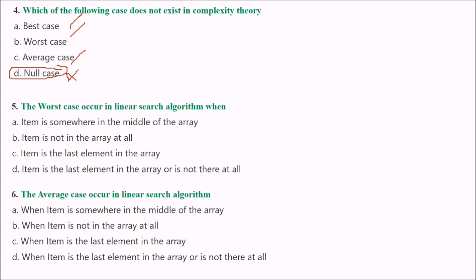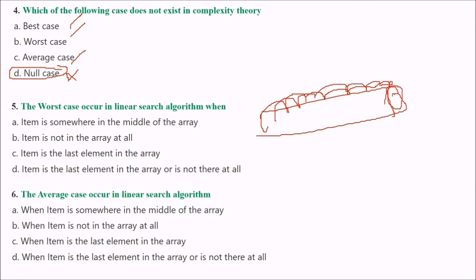Next is: the worst case occurs in the linear search algorithm when? What would be the answer? The answer is, in linear search, if the element is the last element, then we have to search all the way to find out the element. Also, when the element is not there, then also the linear search has to go all the way to the end and then declare that I could not find the element. So the answer would be D: the item is the last element in the array, or there is not a single element at all in that array which is matching the element which needs to be searched.